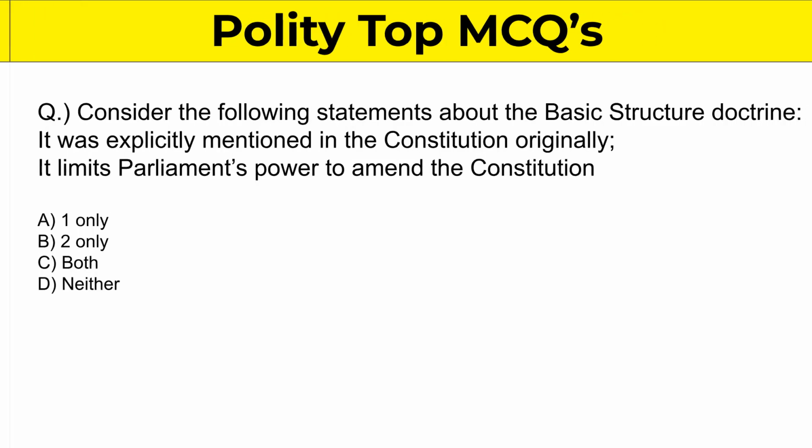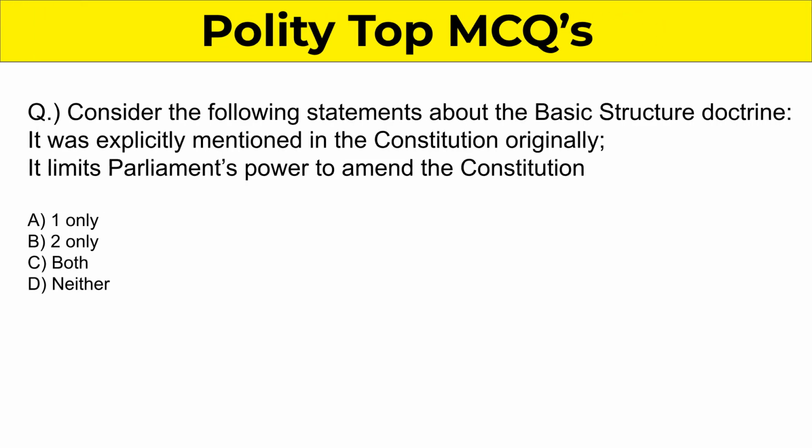Question 3. Consider the following statements about the basic structure doctrine. It was explicitly mentioned in the Constitution originally. And it limits Parliament's power to amend the Constitution. The correct answer is the basic structure doctrine limits Parliament's power to amend the Constitution. It was not originally mentioned in the Constitution.